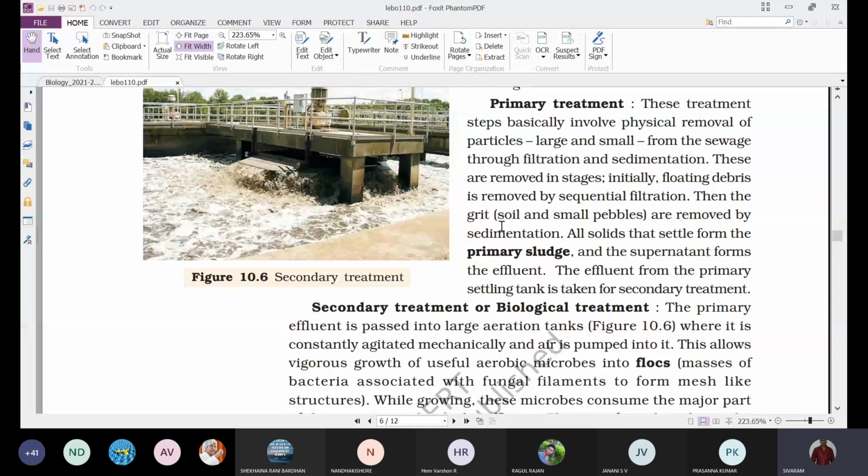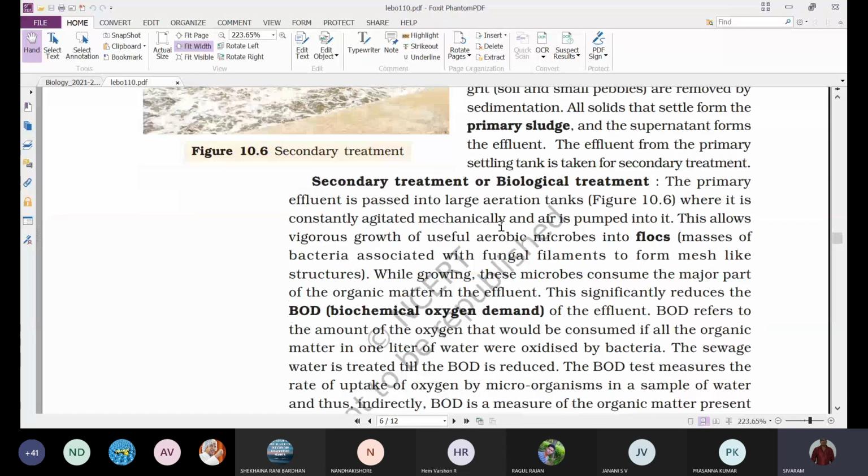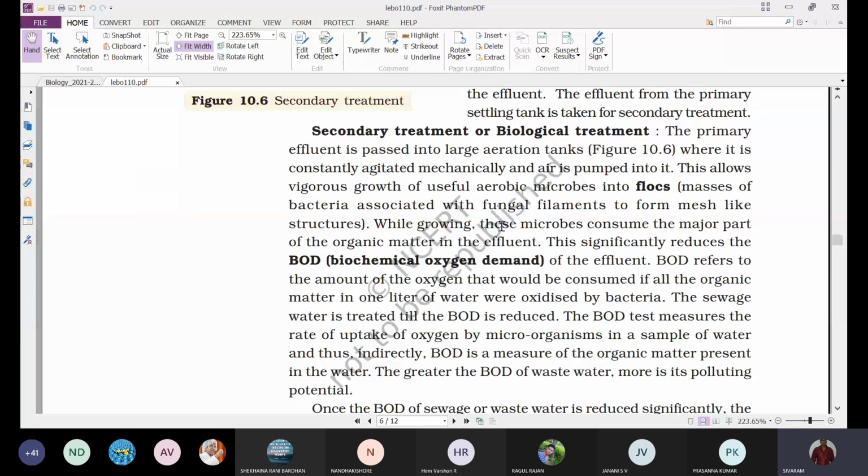But the secondary treatment is also called biological treatment. That means this treatment completely makes use of microorganisms. It occurs in two phases: aerobic treatment and anaerobic treatment. So here we can see.